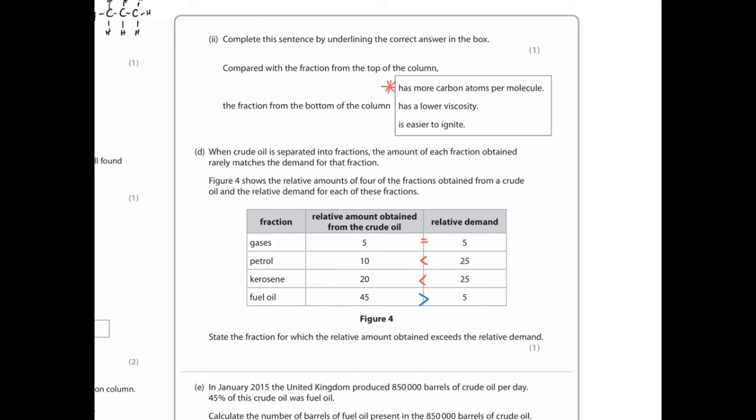Lower viscosity means it would be runnier. That's not true. Larger molecules form more viscous, more thick liquids. It'd be easier to ignite. No, it's much harder to ignite thicker fuels than thinner fuels. Like petrol is much easier to ignite than, let's say, something like road tar, bitumen, which is very, very thick.